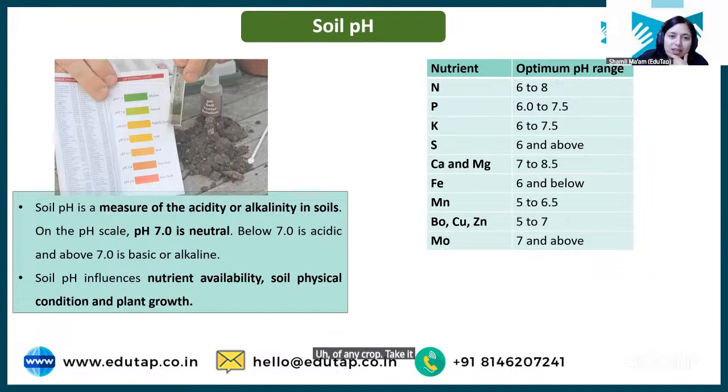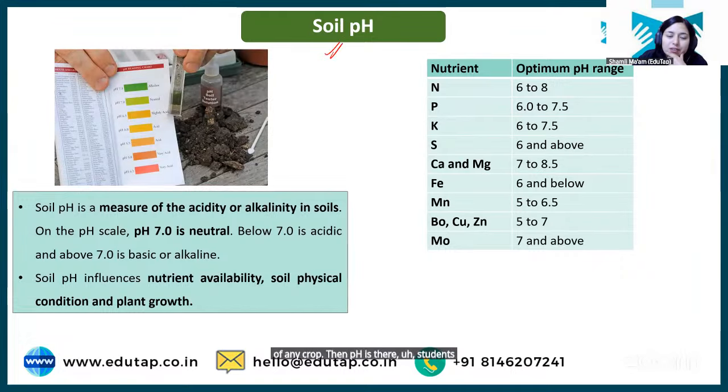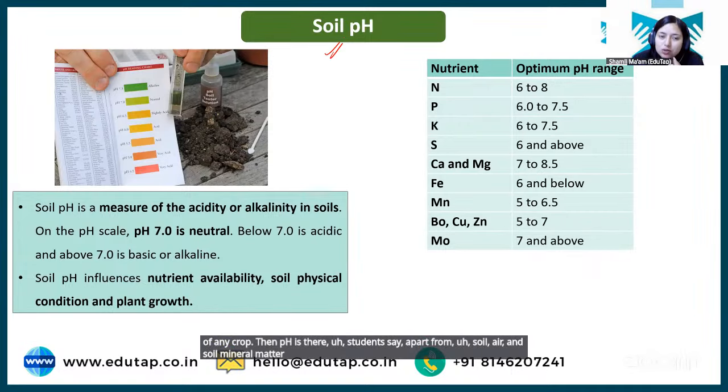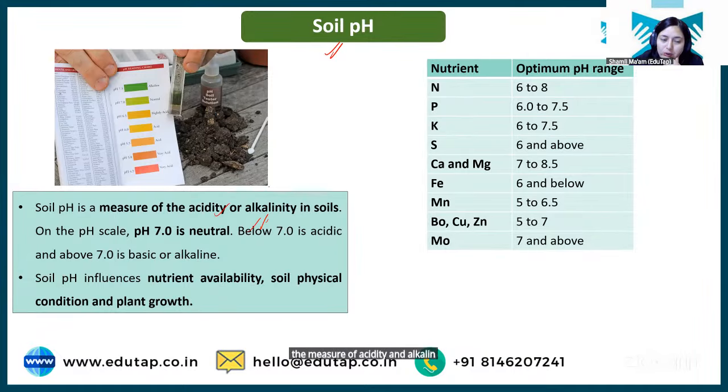Then pH is there. Students, see, apart from soil air and soil mineral matter, soil pH is also very important. What is pH? pH is basically the measure of acidity and alkalinity in soil. How acidic or alkaline any particular soil is.